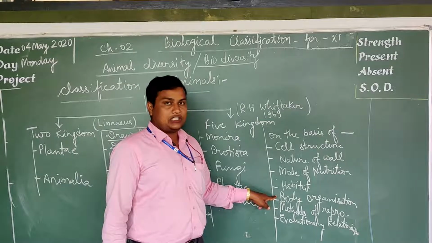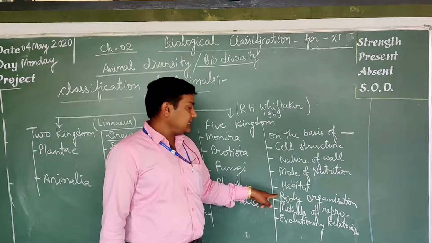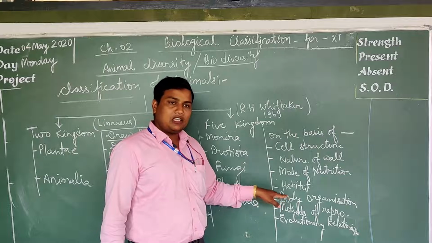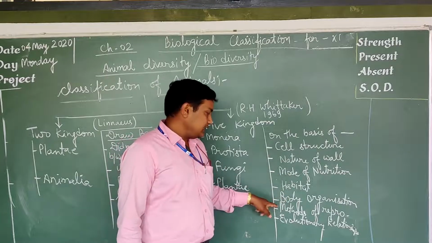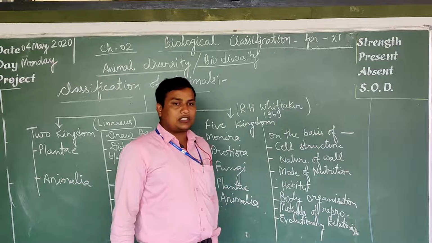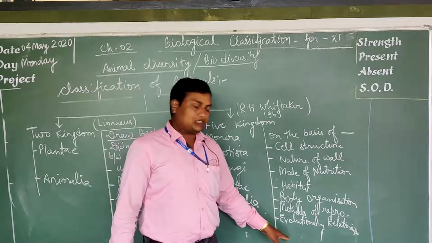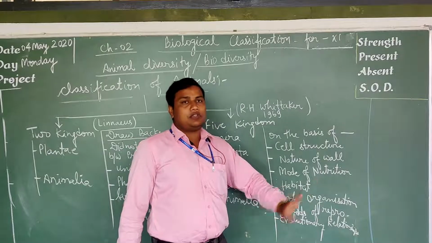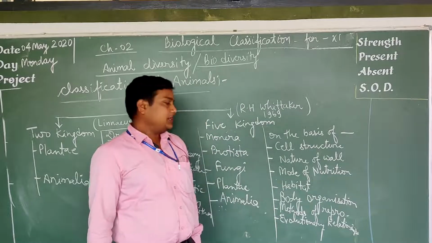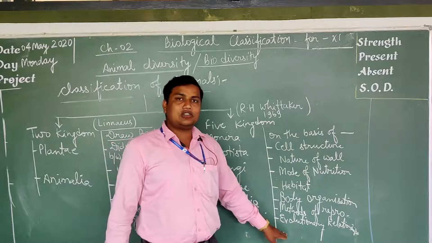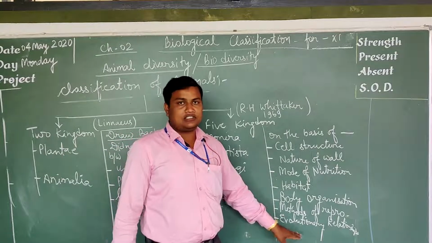Next is the body organization. Body organization means they are cellular, tissue level, or complex body design. Next is the method of reproduction, how the organisms are reproducing. The last one is on the basis of evolutionary relationship, also known as phylogenetic relationship.